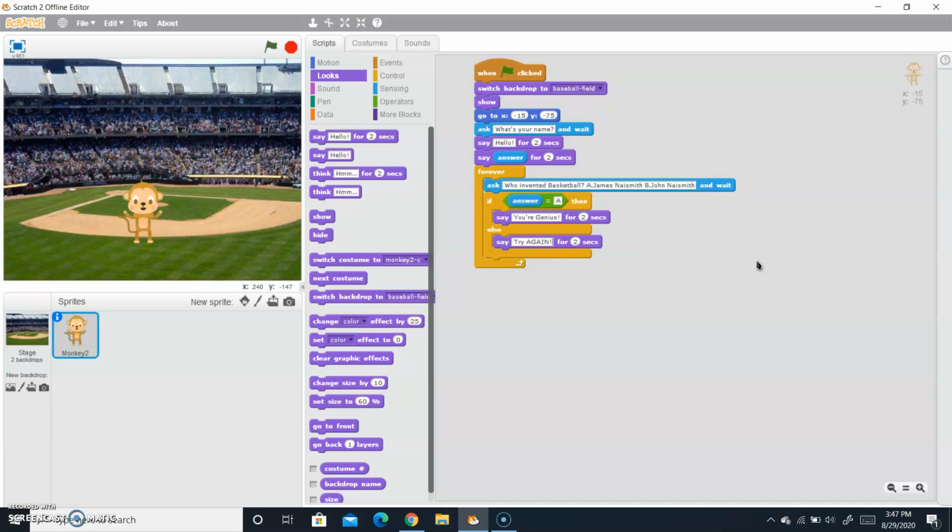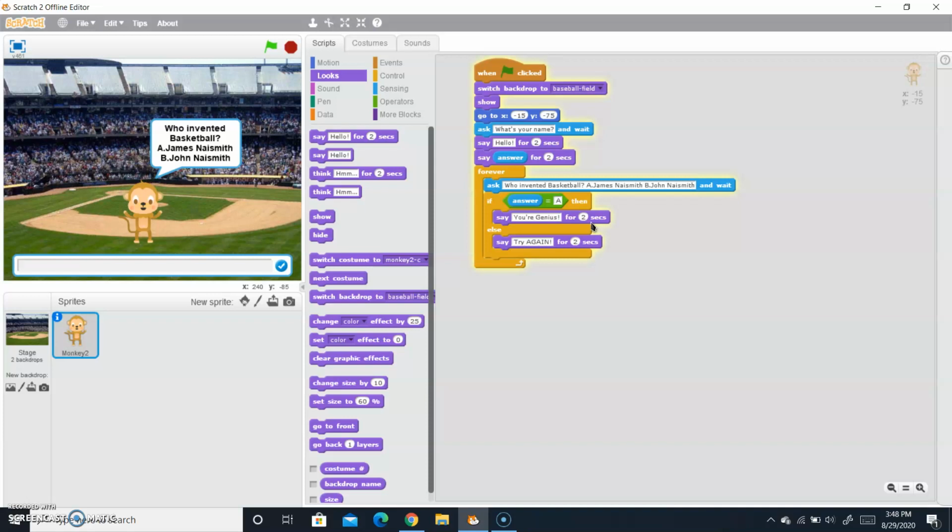Try again. Now let's try this. What's your name? Cyan. Hello Cyan. Now who invented basketball? A, James Naismith. B, John Naismith. So our answer is A. You are genius. So you can see after saying you are genius for 2 seconds, it is going back here.